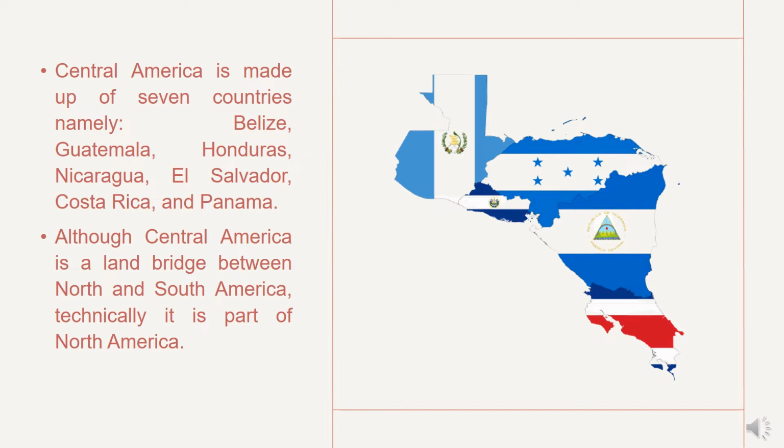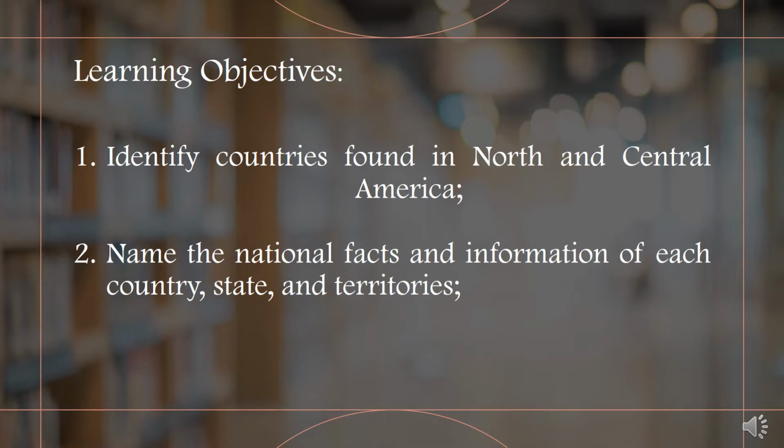This chapter presents the geographical locations, culture, and tourist attractions of the countries in North and Central America. At the end of this chapter, the students will be able to identify countries found in North and Central America. Name the national facts and information of each country, state, and territories.